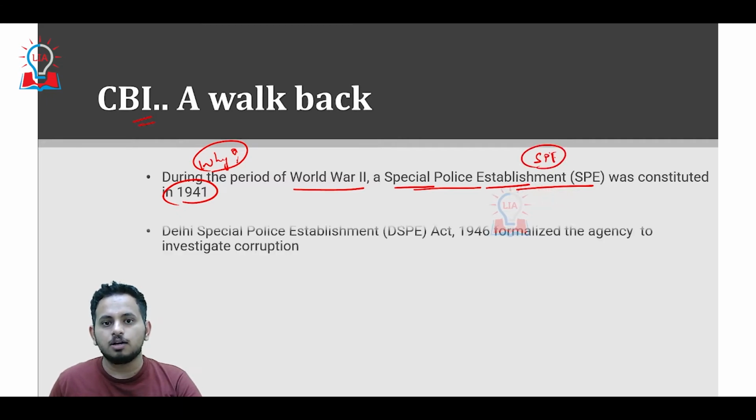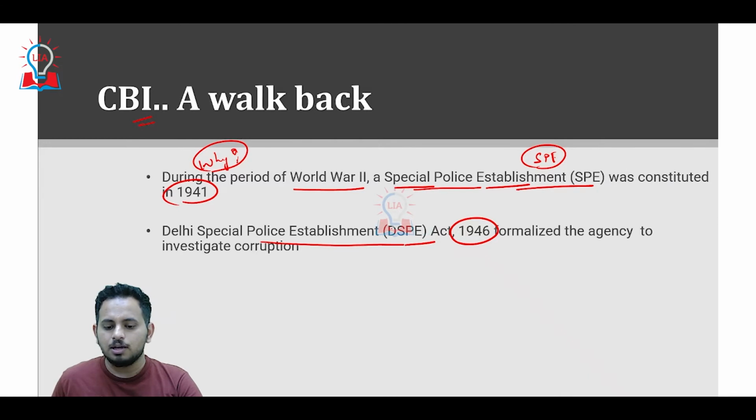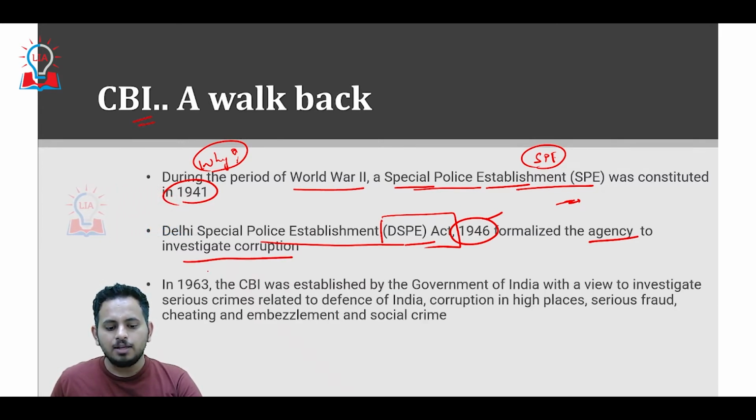This was started in the year 1941, and in the year 1946 an act was passed, the Delhi Special Police Establishment Act, the DSPE Act. That gave the Special Police Establishment, which was started in 1941, a statutory framework, and it became an anti-corruption investigation agency in 1946. And in the year 1963, the Indian government constituted the Central Bureau of Investigation in order to investigate,